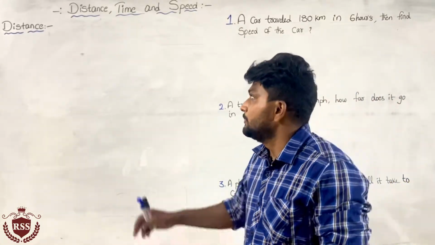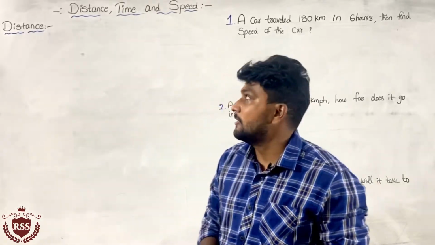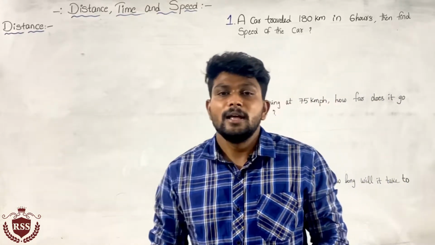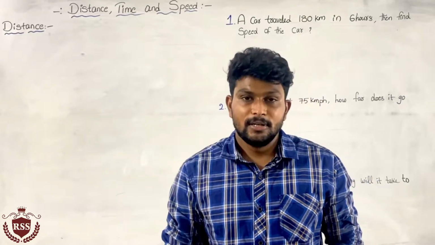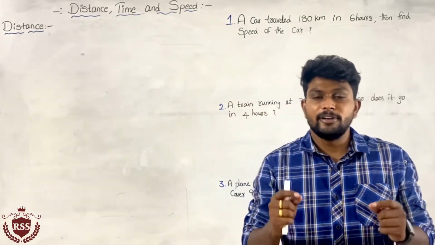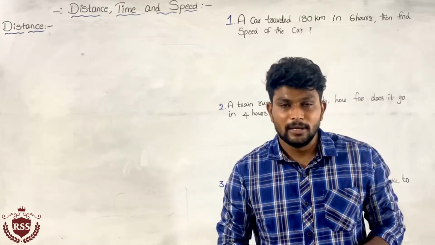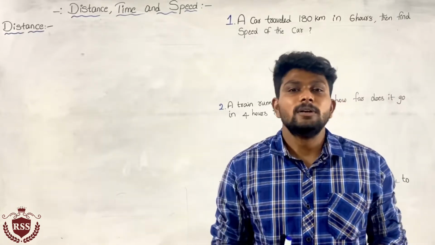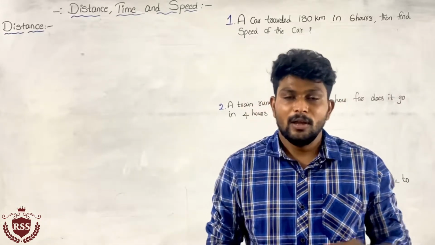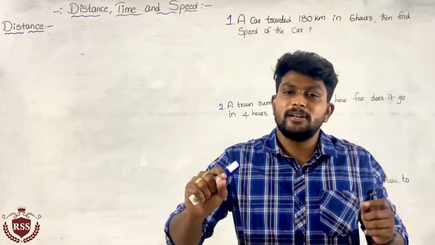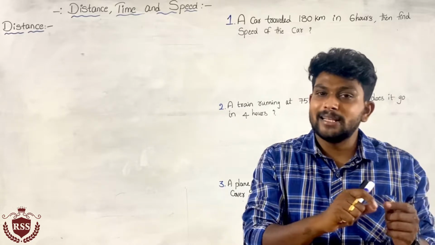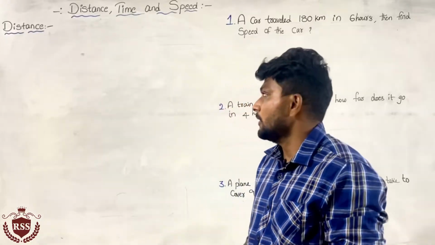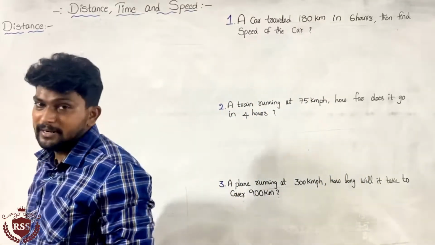So what is meant by distance? First word in our chapter, that is distance. What is meant by distance? Distance means the path between 2 points. For example, if we need to travel from Anantapur to Hyderabad, those are the 2 destinations. From Anantapur to Hyderabad, or Bangalore to Hyderabad, some specific path is there or not? This path contains some length, and that path will be measured in terms of kilometers.